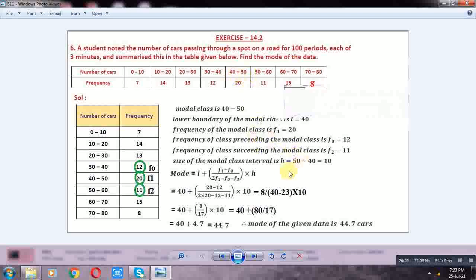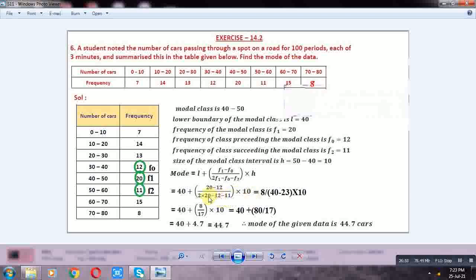Okay, mode is equal to how much? Mode is equal to L plus (F1 minus F0) by (2F1 minus F0 minus F2) into H. Here the value of L is 40, plus F1 is 20 minus F0 is 12, over 2 into F1, 2 into 20, minus F0 12, minus F2 11, into H is equal to 10.